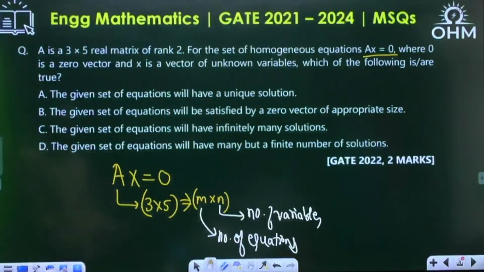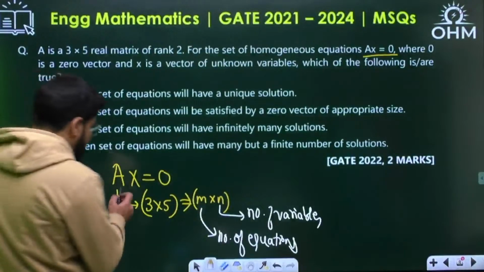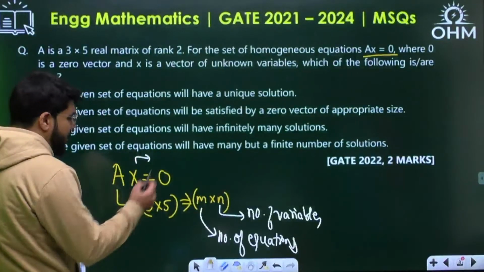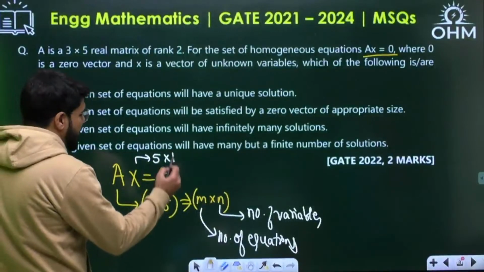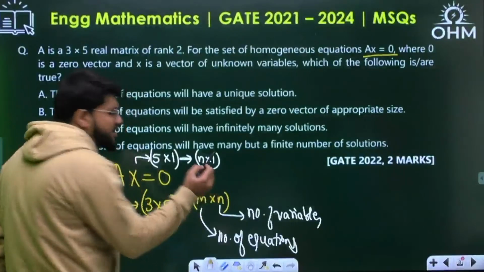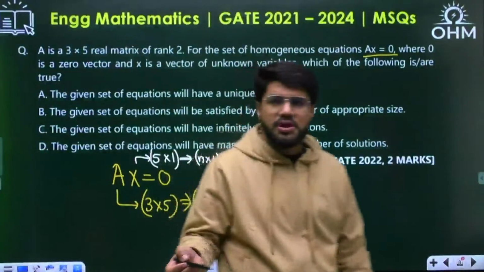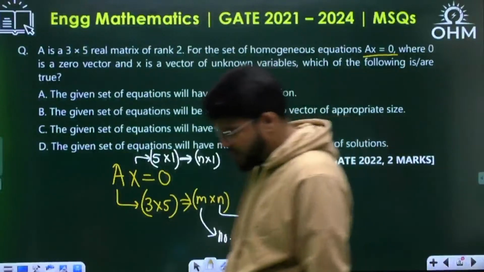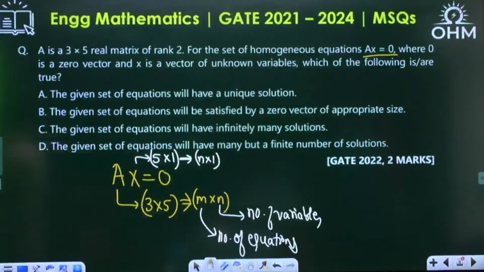Now, x is a vector of unknown variables. What should be the size of x? Because A is 3 cross 5, for the matrix multiplication to happen, x is 5 cross 1, or more generally, x is always n cross 1. x is a vector containing n unknowns, n number of variables. So it will be n cross 1.